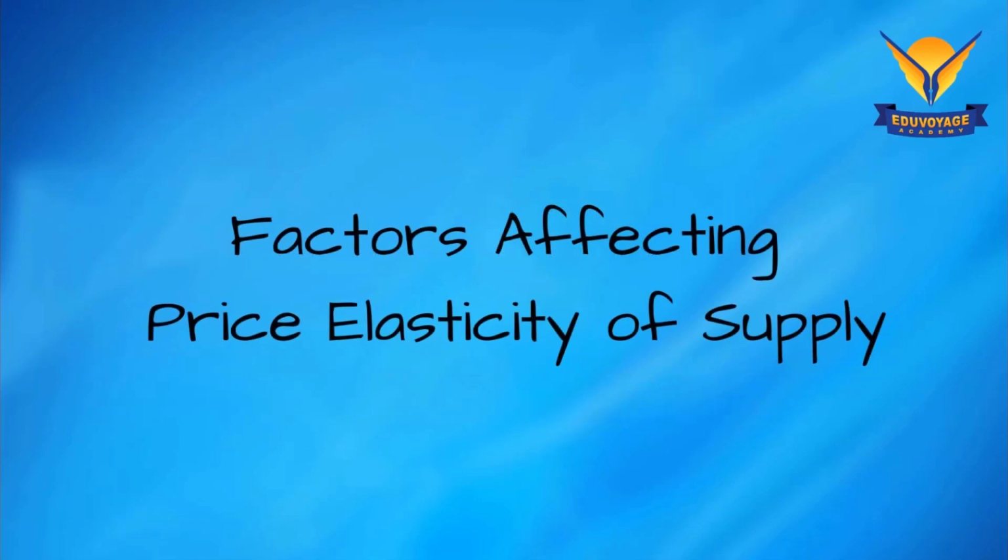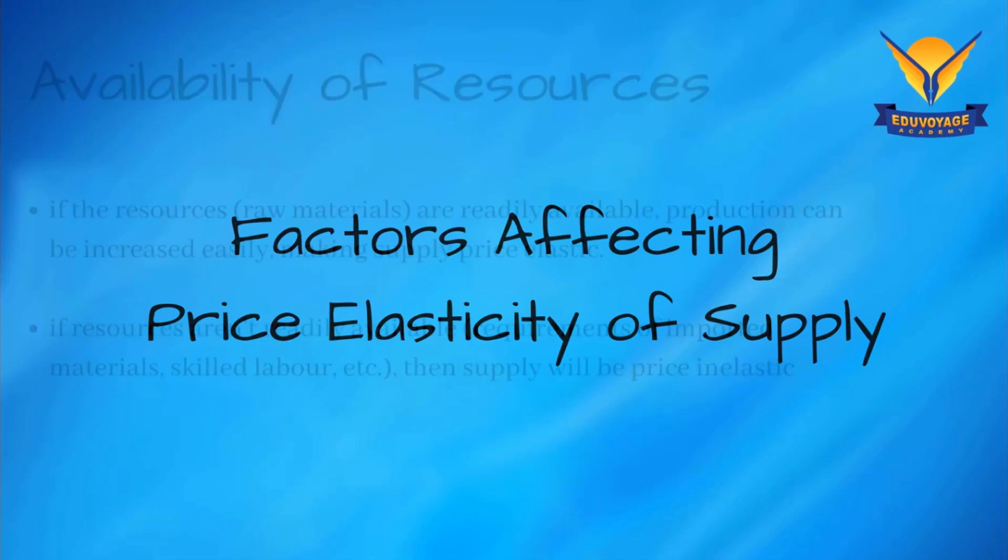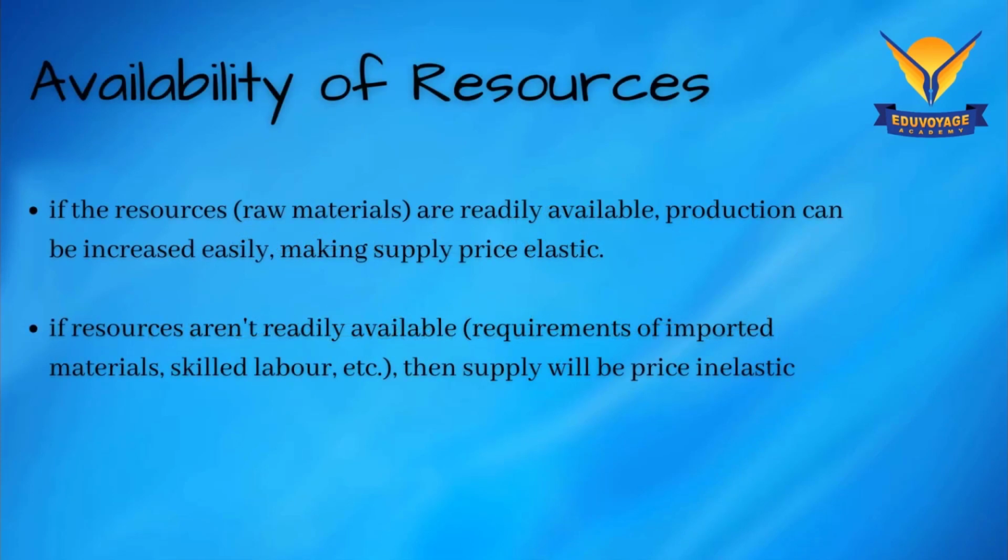Now let's look into the factors affecting, keeping that thing in mind. Let's see when is the product elastic and when is it inelastic. Availability of resources. So what do you say? If resources are available, whether the good will be elastic or inelastic? Elastic because available. It is elastic because as there will be a percentage rise in the price of your product, your percentage production or supply will be much higher because the resources are available with you. You will try to capture more profit.